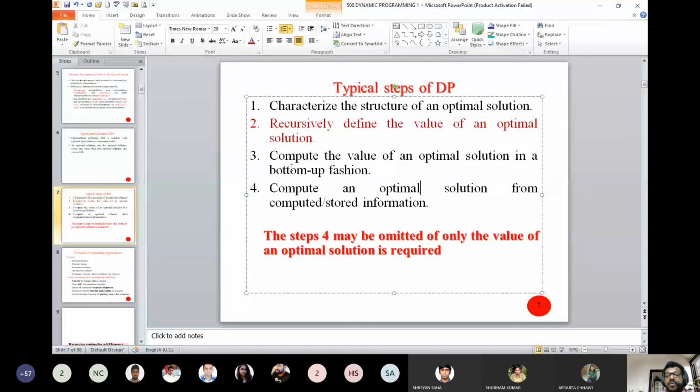Then, compute the value of the optimal solution. Okay, now compute an optimal solution. Why does it say an optimal solution? There may be more than one optimal solution. So it's a 4-step process. Maybe you come up with one algorithm up to step number 3, then you write one more algorithm for step number 4. But for some problems, a single algorithm does everything for us.